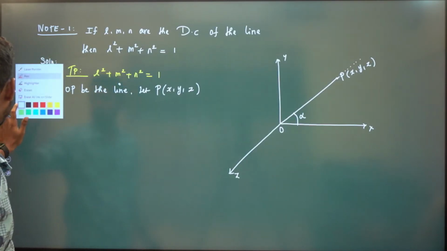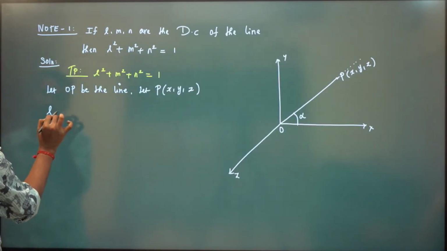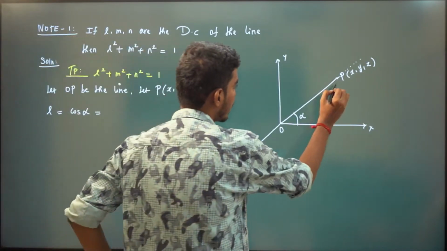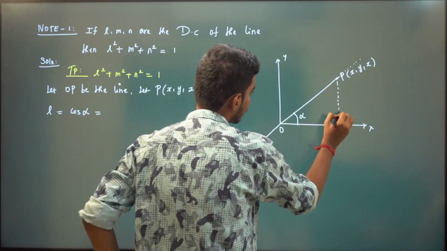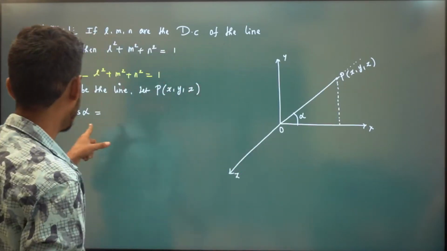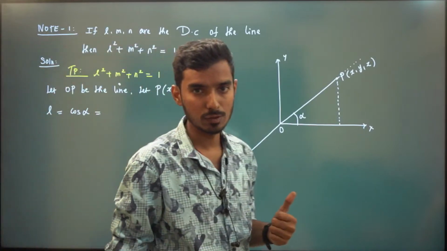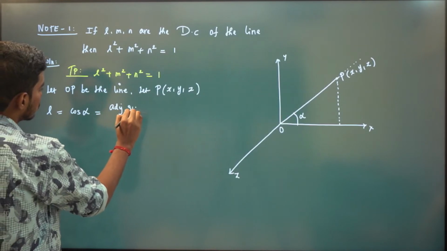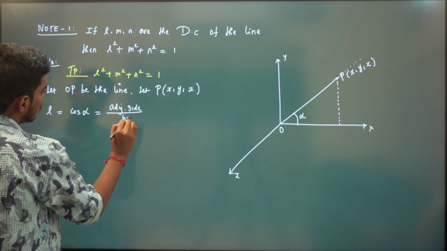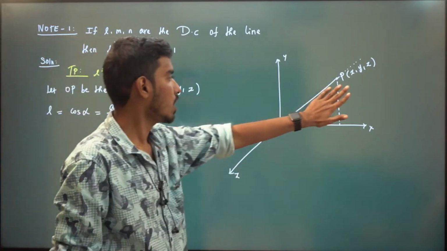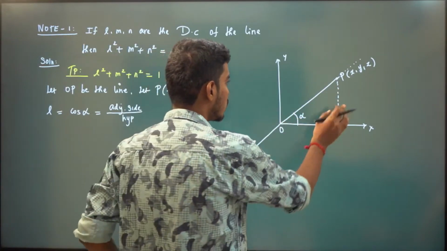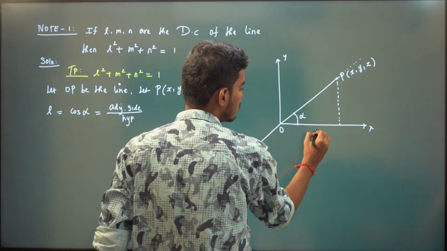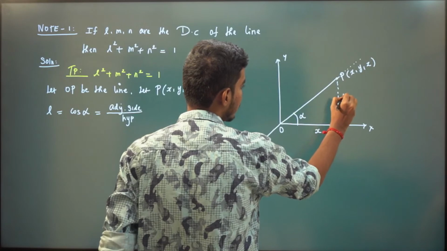Now what is L? L is cos alpha. Now what is cos alpha here? Just form a right angle triangle here. Cos theta is adjacent side by hypotenuse, so we'll have cos alpha to be the adjacent side divided by the hypotenuse. This is our opposite side, this is our adjacent side. Now this point is x comma y comma z, so this is in the xy plane. That means this distance is x, this distance is y.